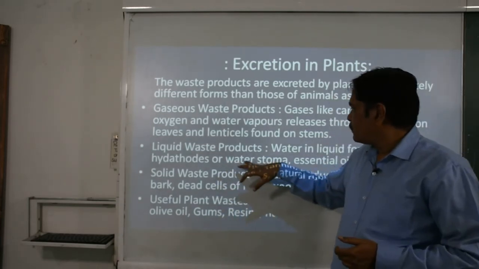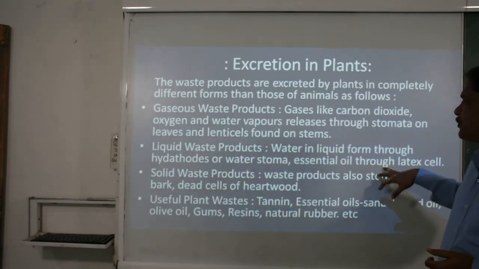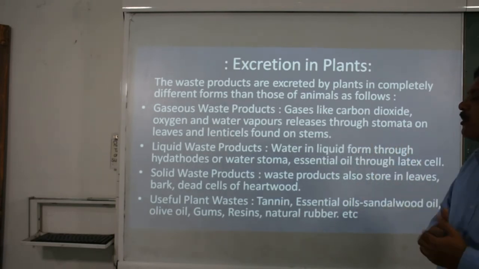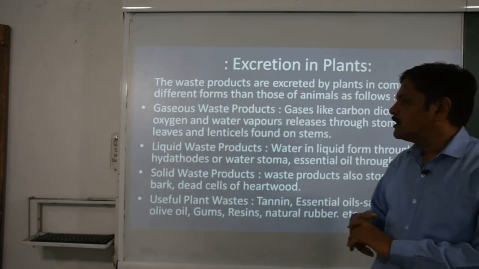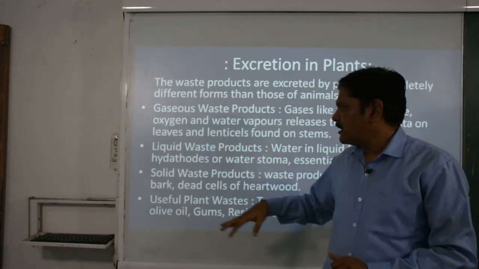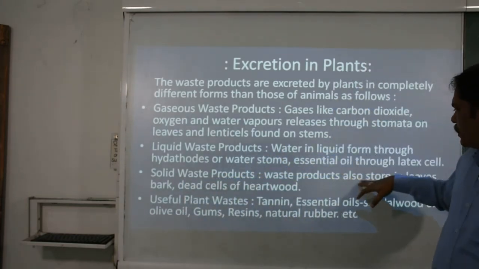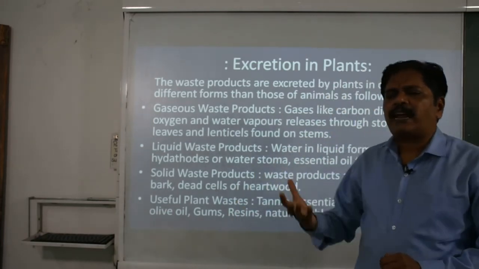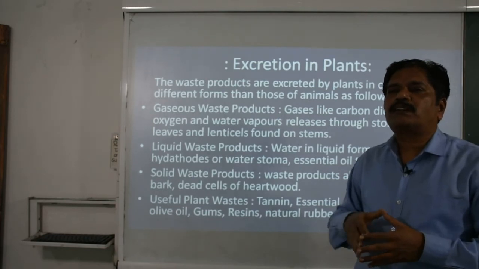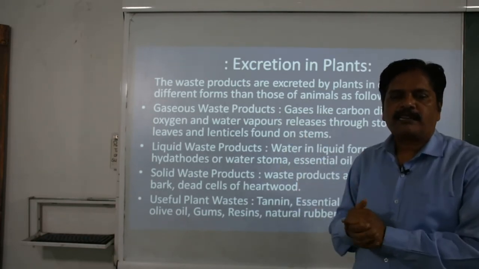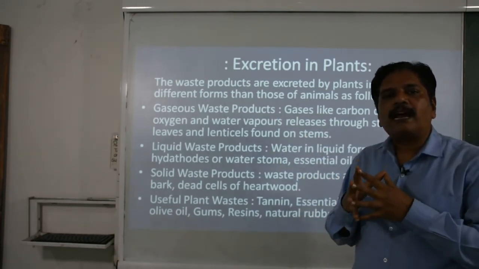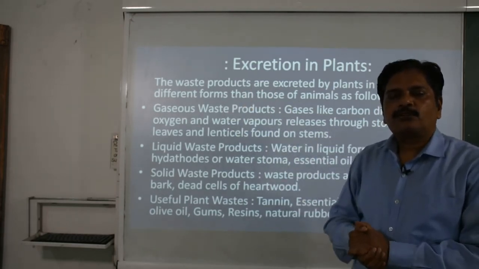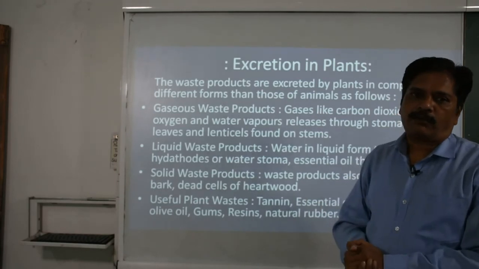Not only this, some essential oils are also there, like sandalwood oil and olive oil. These are also liquid waste products. Then the solid waste products, like resin, tannin and so on, are deposited in the dead parts of the plant, like the bark, the xylem vessels, tracheids, as well as the dead leaves. With the help of these, they are released out.